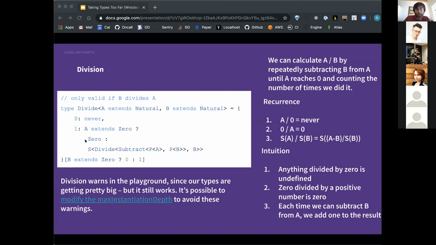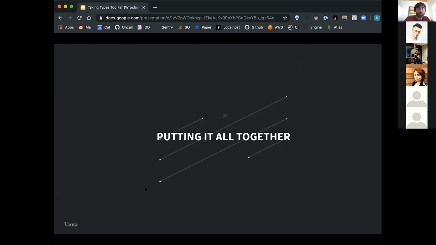So division does warn in the playground because our types are getting arbitrarily big, but we can patch TypeScript to make max instantiation depth arbitrarily large to avoid these warnings. Great. So we have addition, multiplication, subtraction, and division.